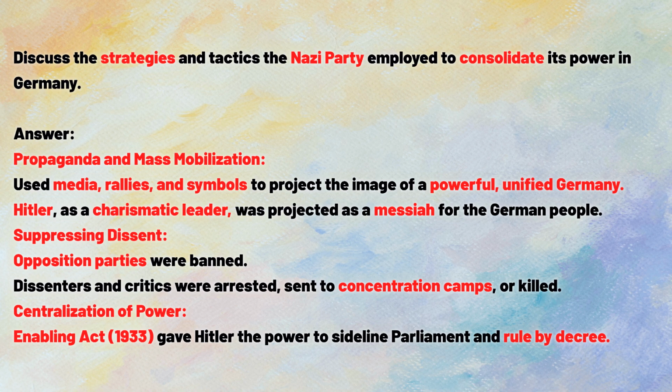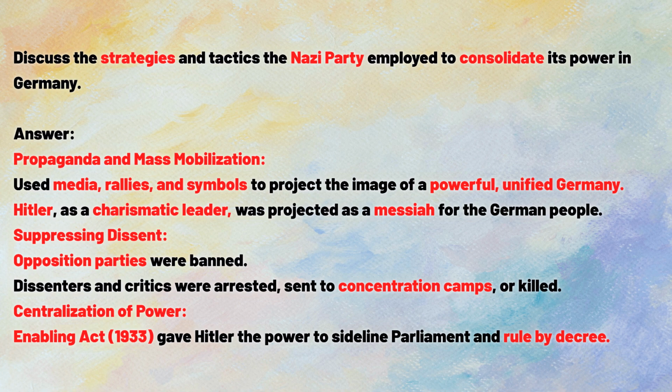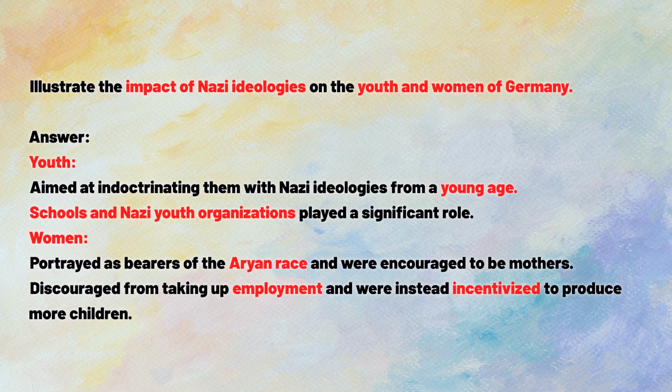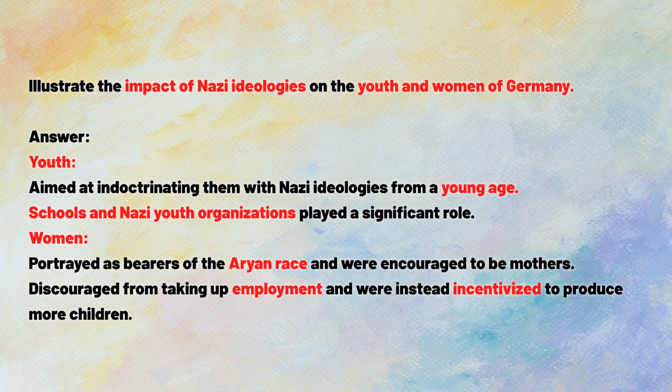Suppressing dissent. Opposition parties were banned. Dissenters and critics were arrested, sent to concentration camps, or killed. Centralization of power. Enabling Act, 1933, gave Hitler the power to sideline parliament and rule by decree. Illustrate the impact of Nazi ideologies on the youth and women of Germany.